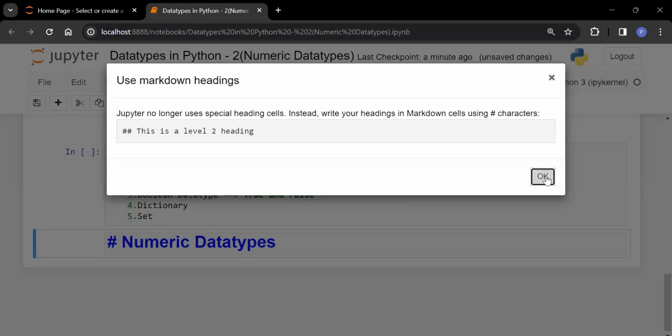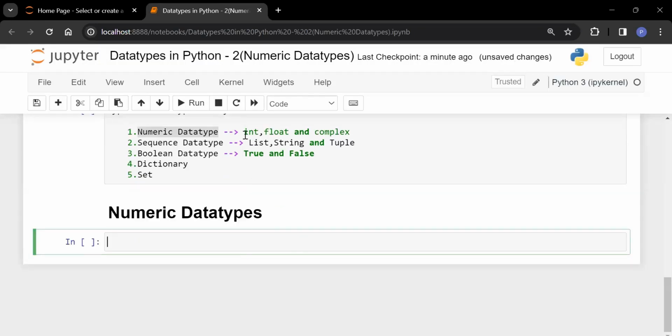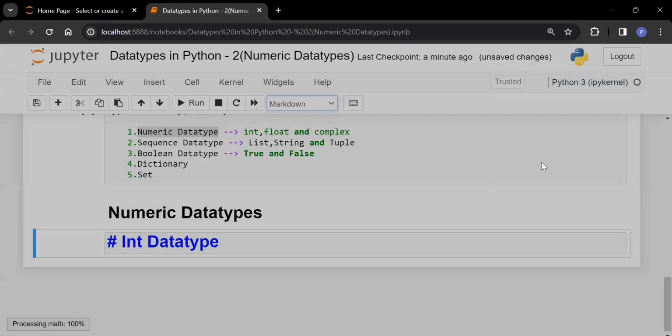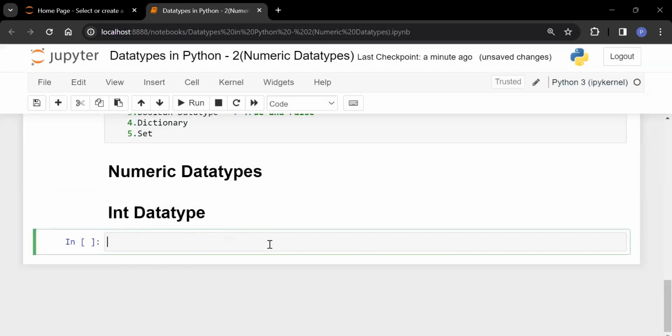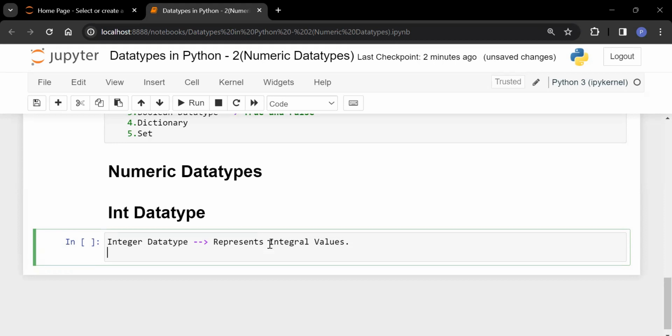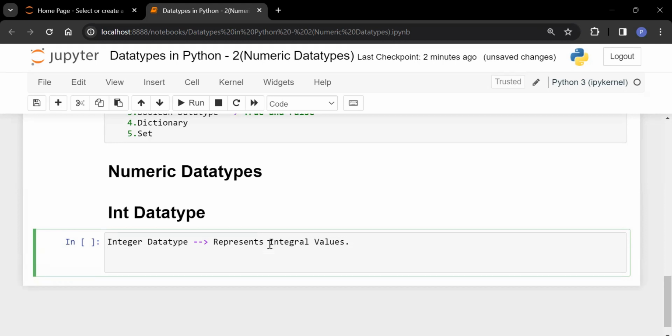So numeric data type means three types of data types are going to come in this category. First type is known as integer data type. So let me discuss int data type first. Basically, integer data type means the data type that represents integral values. So whatever integral values are there, those integral values are going to be represented by integer data type.